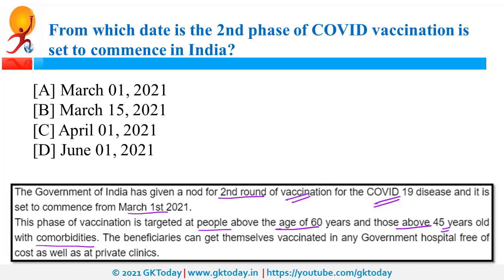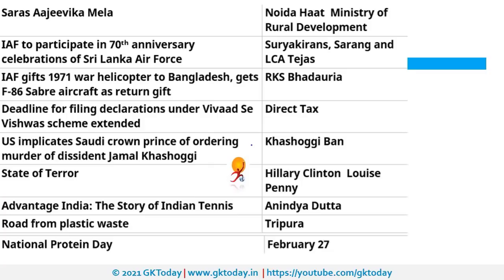On the other hand, private hospitals will be charging for these vaccines. That means in private hospital, you will have to pay money for this vaccine. Recently, this entire vaccination process was in news as government fixed the upper limit. The upper limit for vaccine has been fixed and it is 250 rupees per person per dose. Private hospitals cannot charge more than this amount. In government hospitals, this is free of cost. Now, for this entire vaccination process, government had launched an app and it is CoWIN, that is COVID Vaccination Intelligence Network. So these were the most important questions.